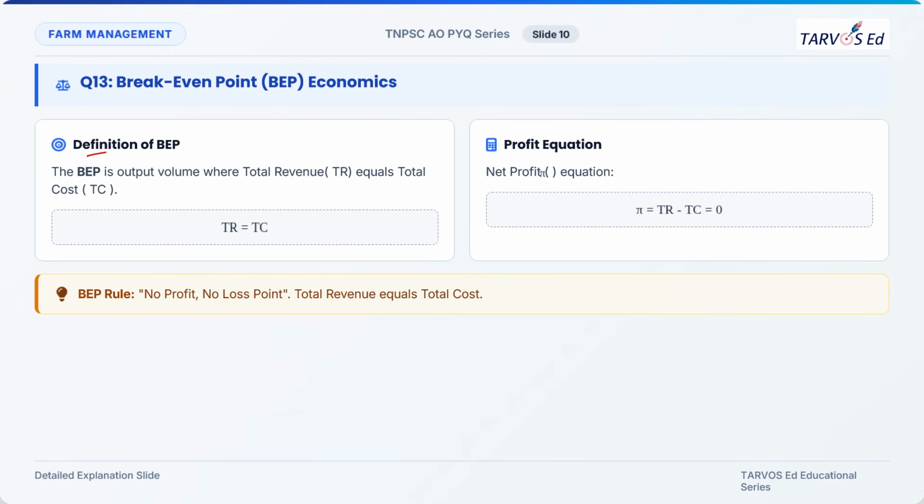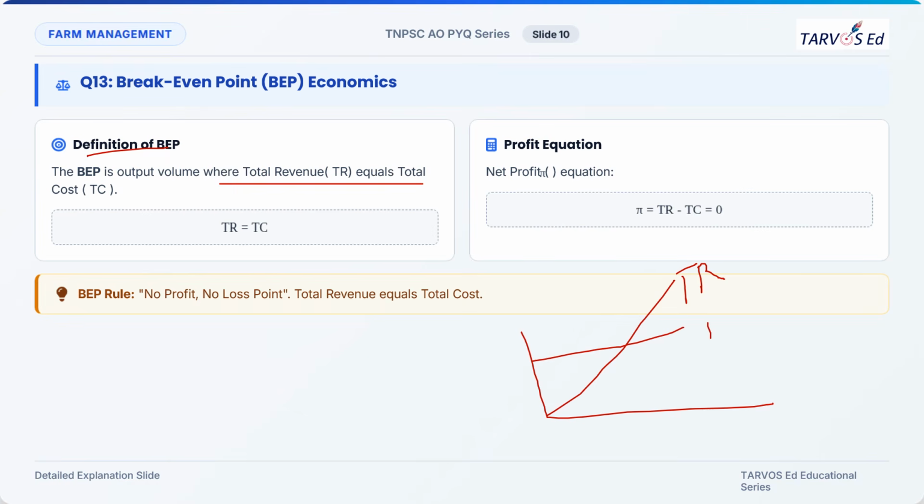So break-even point is a point where total revenue is equal to total cost. If you see, the total revenue curve will be this one and the total cost curve will be this one. And this point we call the break-even point. At this point there is no profit. Total revenue minus total cost will be 0. The net profit of the farmer will be 0.